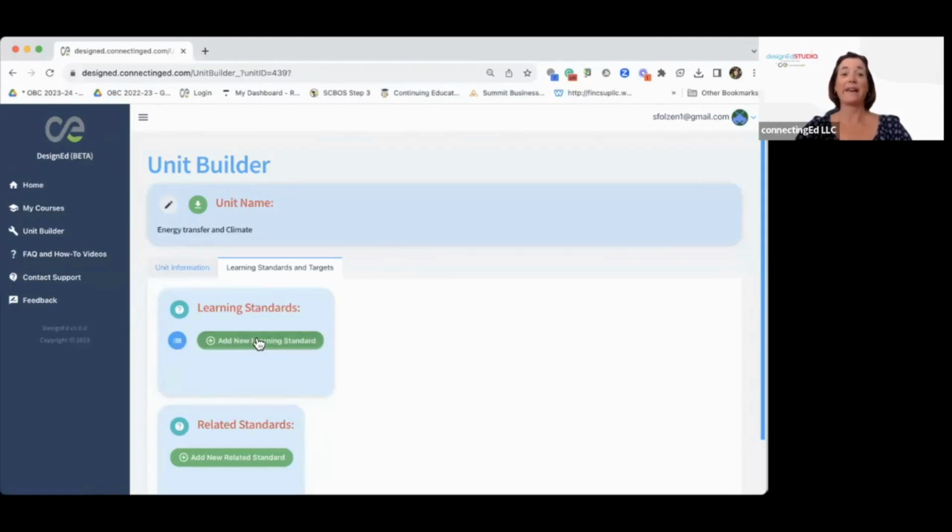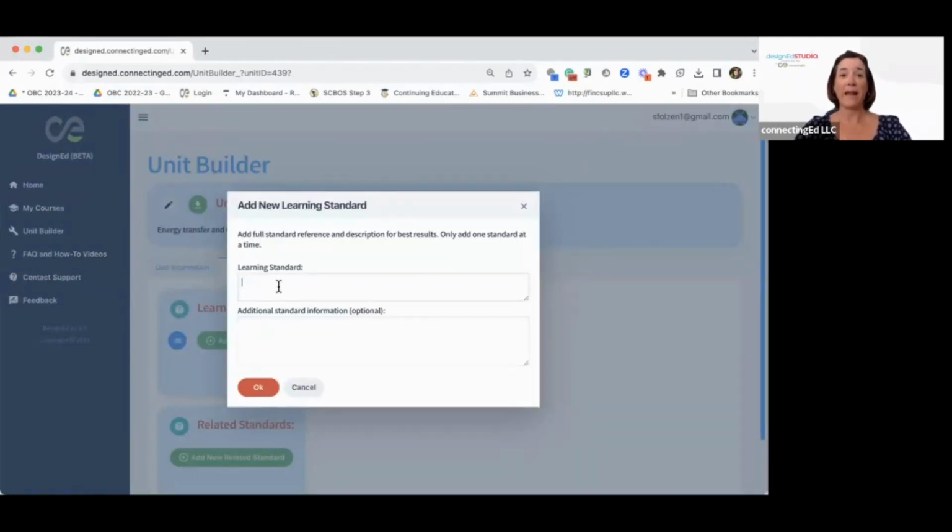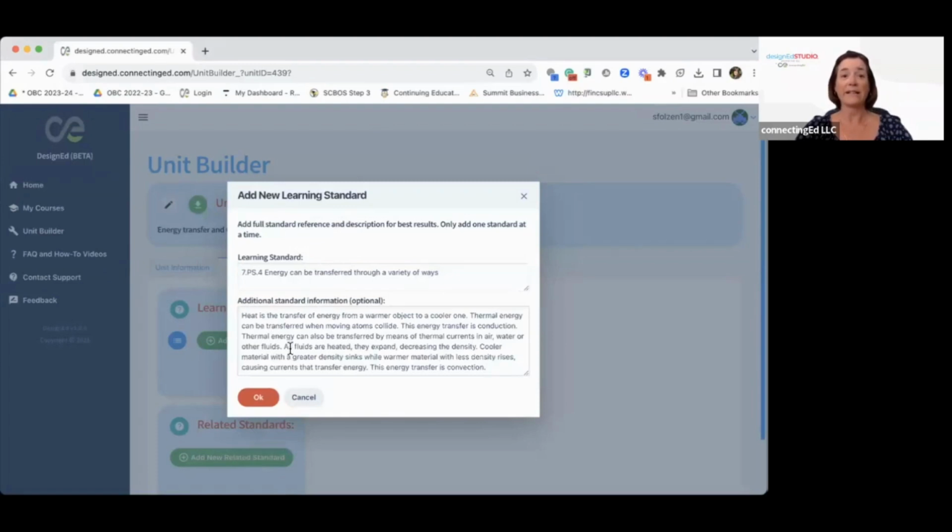We just want to add a new learning standard. Cut and paste from whatever document your standards are in, or how your state puts them, or how your district puts them. You just cut and paste in here. I really suggest that you put additional standard information in if it's needed. It depends on your content area and your grade level. I'm going to put in here just some elaboration from the Ohio content standards around this particular standard right here.